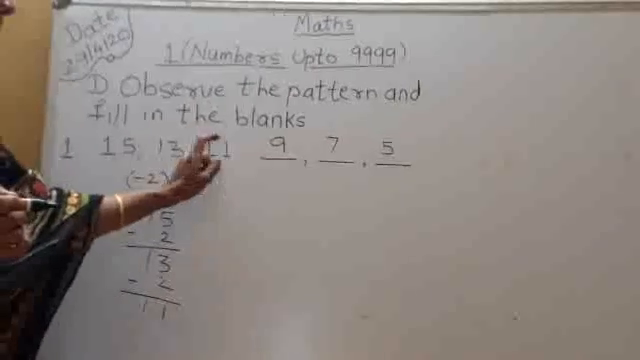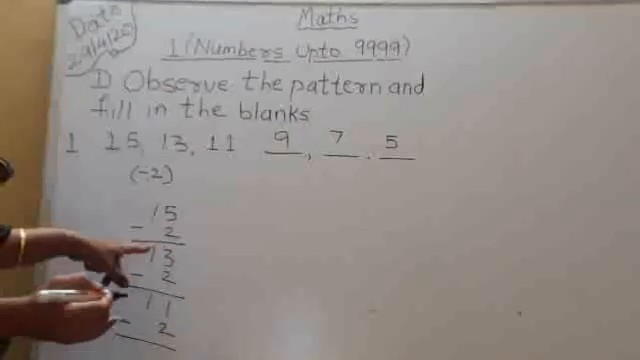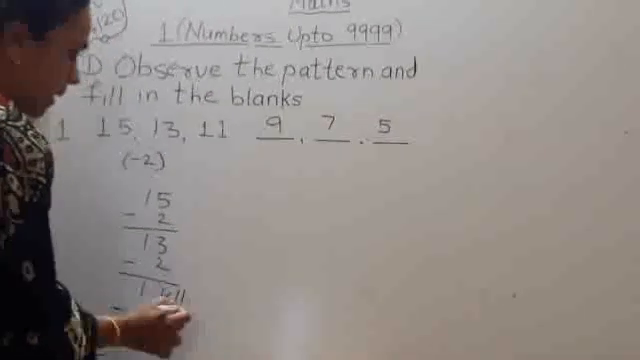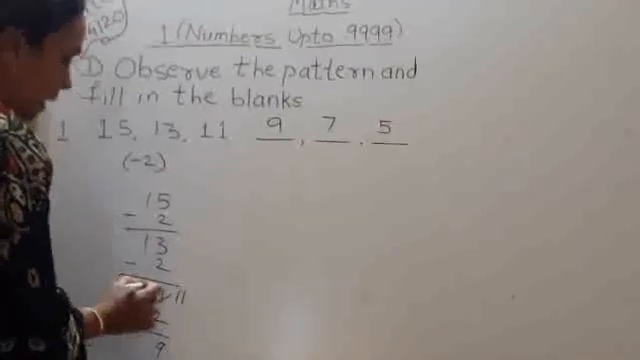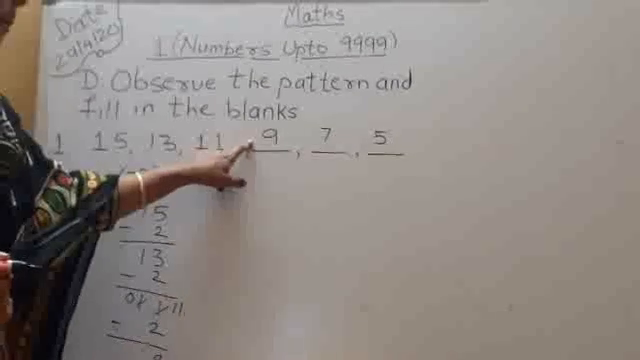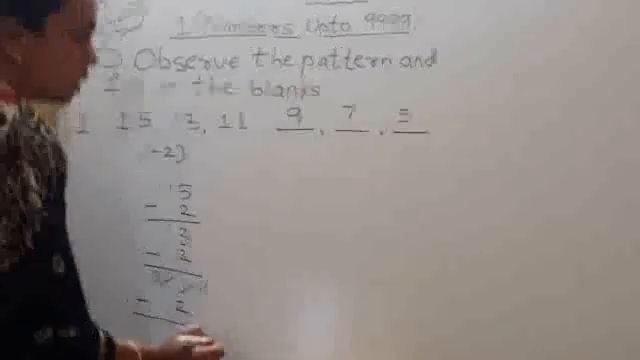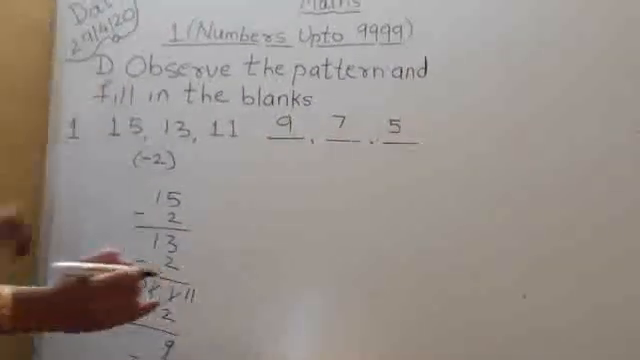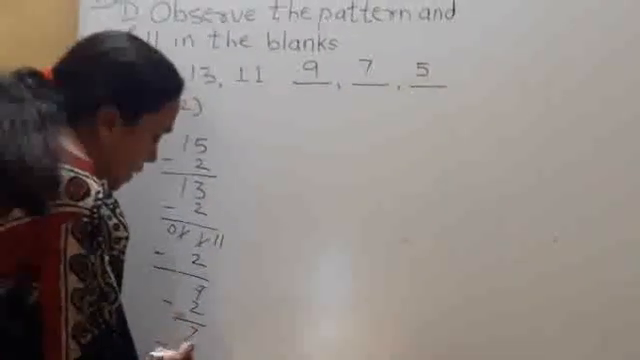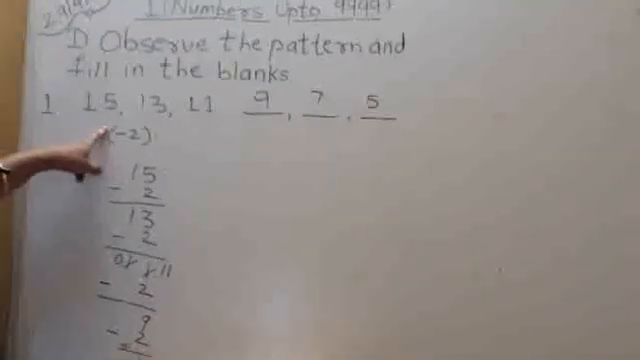Now see, 11 minus 2, how much? 1 minus 2 is not possible, so we borrow: 11 minus 2 is 9. That is already given. Then 7 is given, so 9 minus 2 is 7. And 5 is given: 7 minus 2 equals 5. So this series was a minus 2 series.